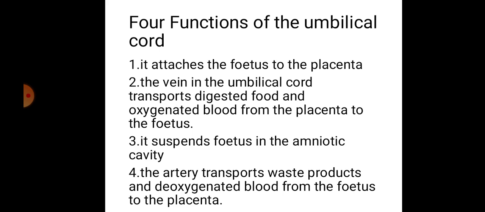3. It suspends the fetus in the amniotic cavity. 4. The artery transports waste products and deoxygenated blood from the fetus to the placenta. Those are the functions of the umbilical cord. They are different from the functions of the placenta.